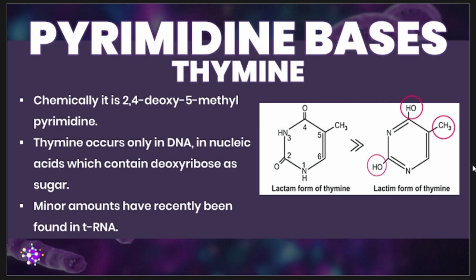And as we have been mentioning a while back, there are trace or minor amounts that have recently been found in your transfer RNA. Isn't it that we have just mentioned that uracil is the pyrimidine base that can be found in your RNA? However, there are certain studies in which they have seen minor amounts in your tRNA. Why is that? Your transfer RNA typically contains uracil in the place of thymine.